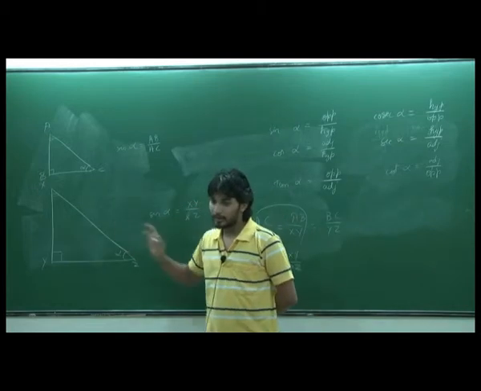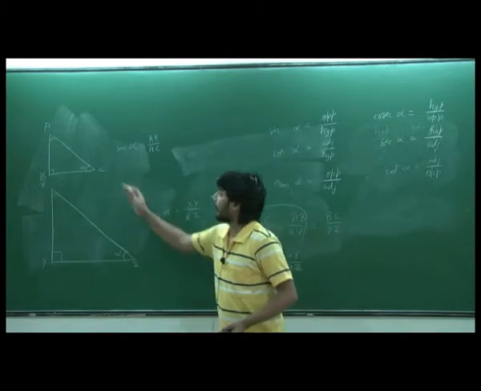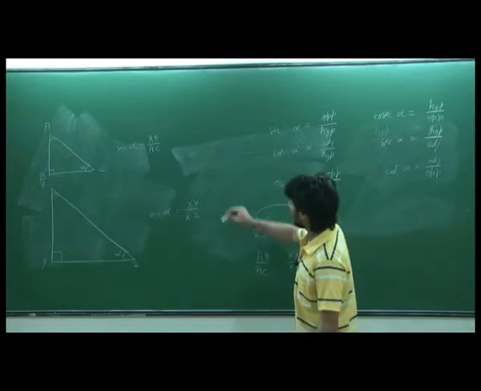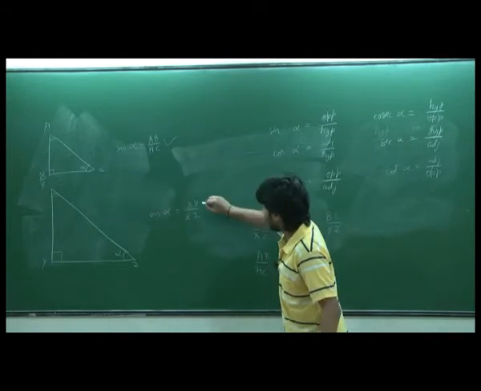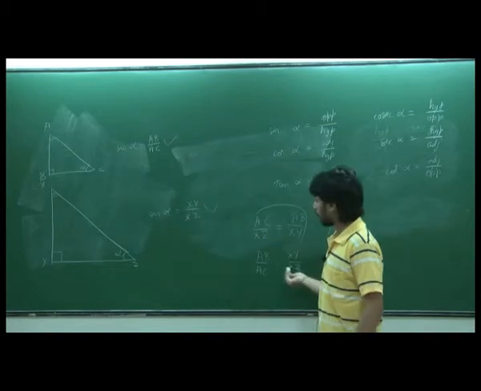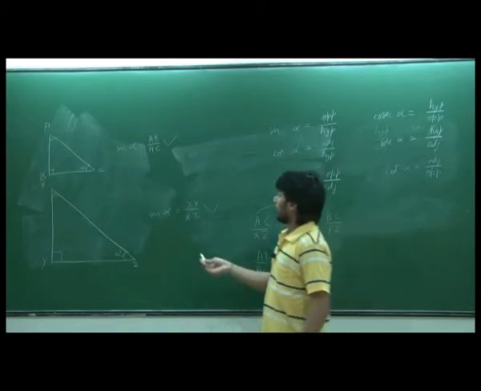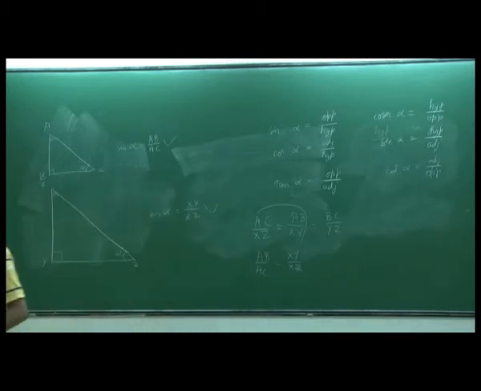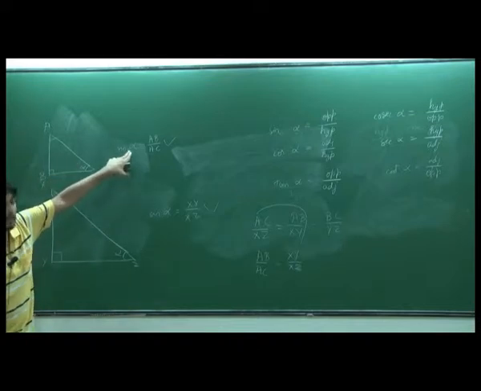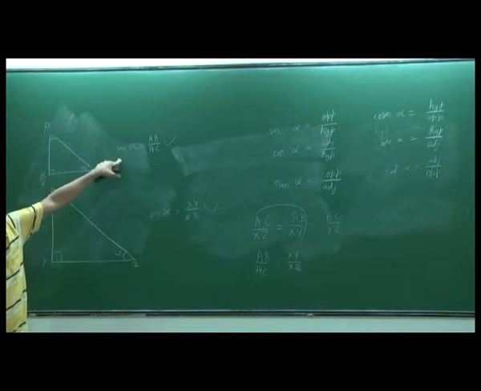Whatever the size of triangle doesn't matter. Once we have a triangle and we take the ratio, it becomes same, because we just proved that if we take this we get a value, if we take this we get this value, but we know that these two values are same. So this ratio, whether sine, cos, tan, whatever we take, is not dependent on the size of the triangle. It is dependent only on the angle. Okay? So it doesn't matter if I take a small triangle, big triangle, large triangle. So it only depends on the angle. So we define it only with respect to angle. We didn't mention what's the size of the triangle anywhere, right?